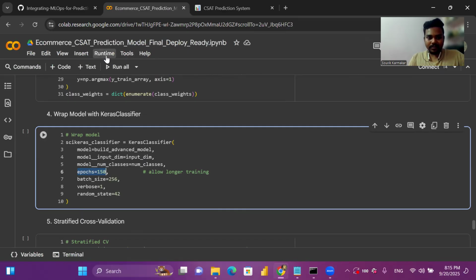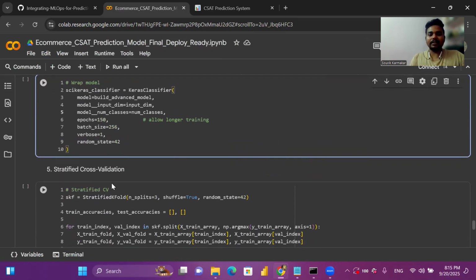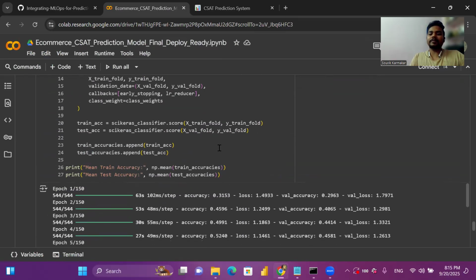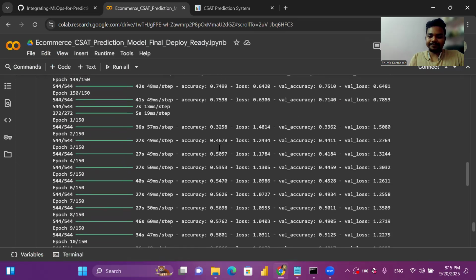The runtime is disconnecting, and again I'm starting from scratch. That's why I have considered 150. If we need a more accurate model, we can increase epochs to 200 as well. So I have considered 150, and I got accuracy of 75%.